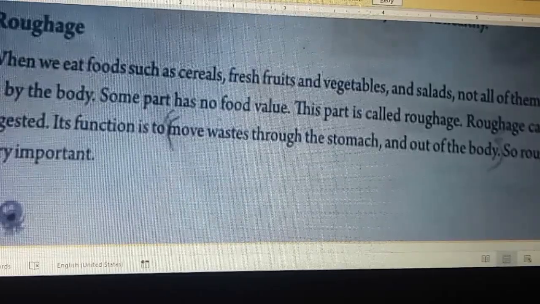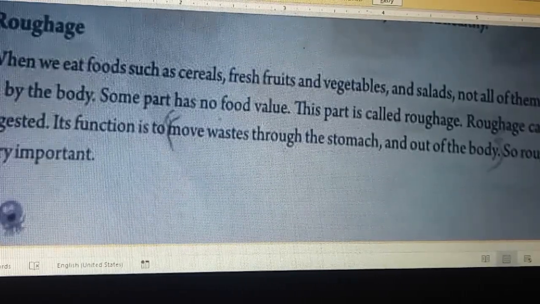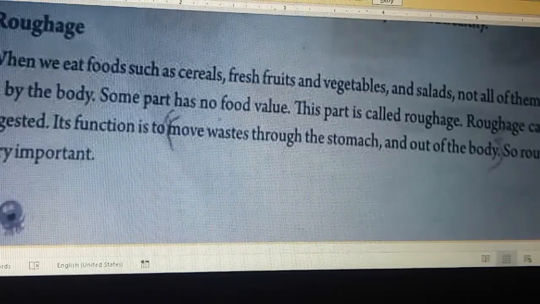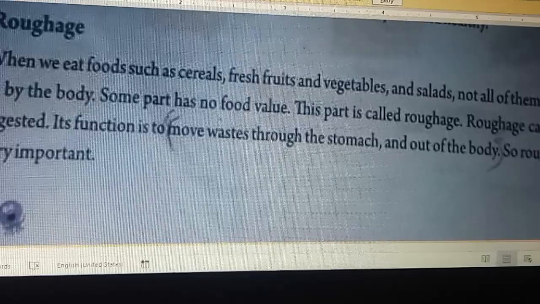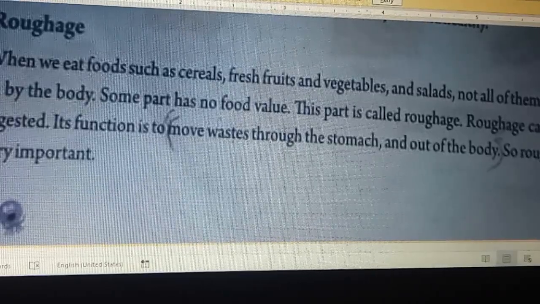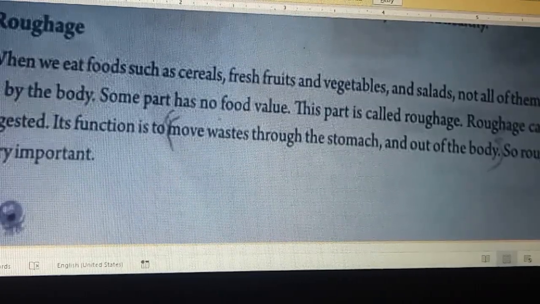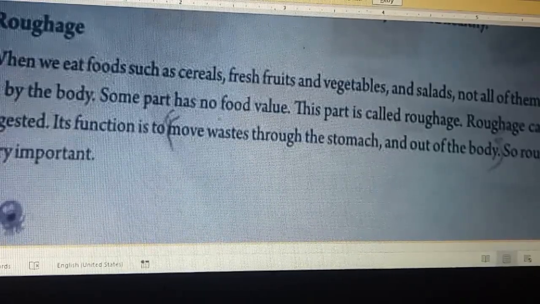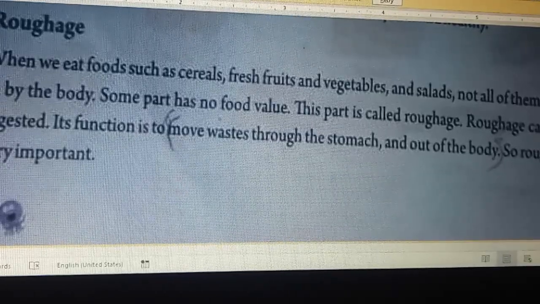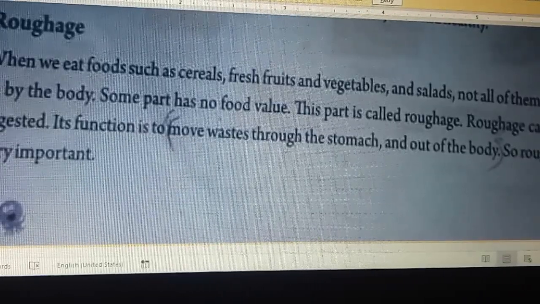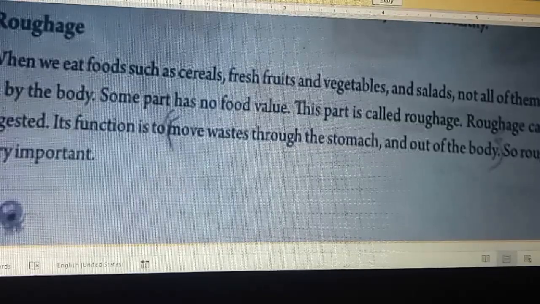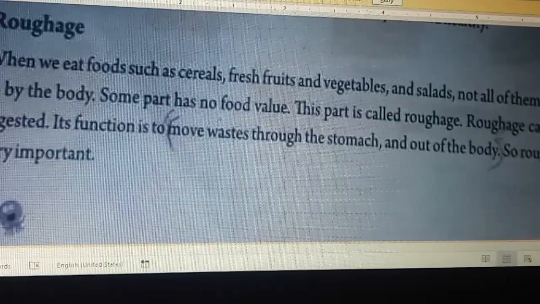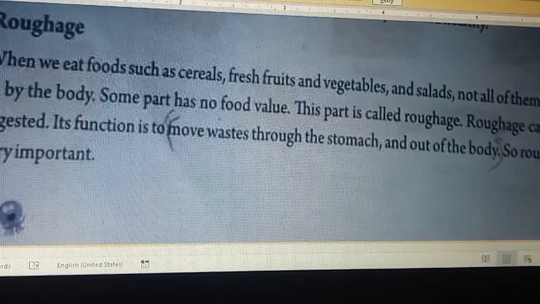Coming to that, what the text says is that we eat food such as cereal, fresh fruits and vegetables and salad, and not all of them is taken in by the body. So all are not consumed by the body. Some parts of fruits, food or vegetables don't have any food value, but still we eat those foods. And those foods are known as roughage.